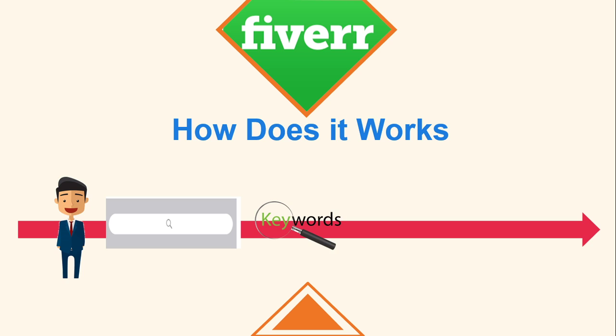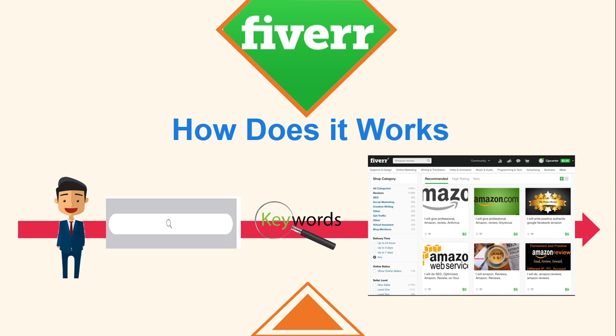Now Fiverr will look at the search phrase, birthday card, and it will start analyzing all the people who have written in their profile that they can make birthday cards, and it will start showing the profiles of those people in front of Sam, and now Sam can select any of these persons and then he can give the order.